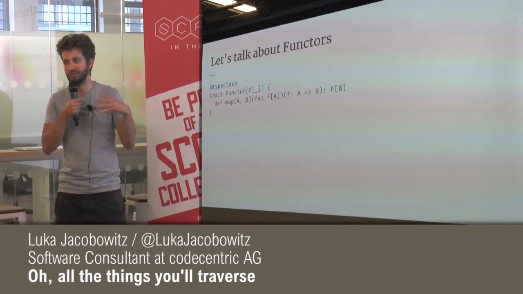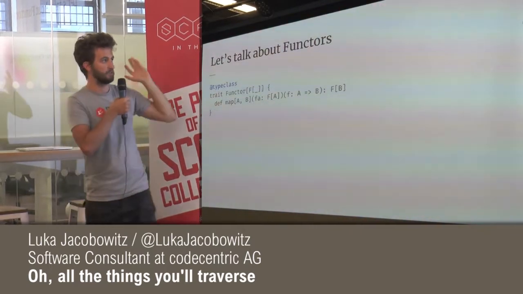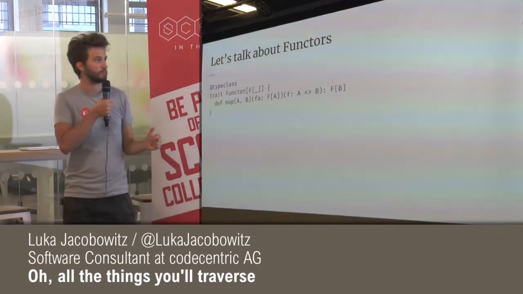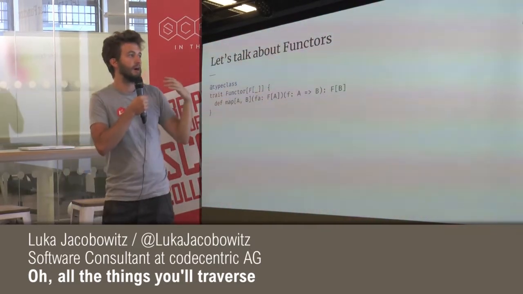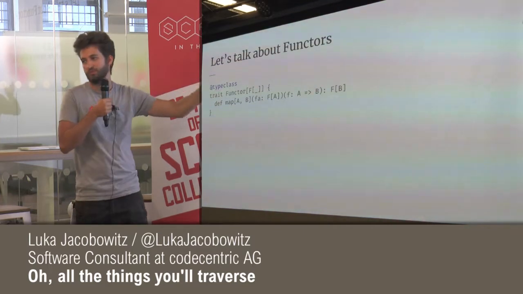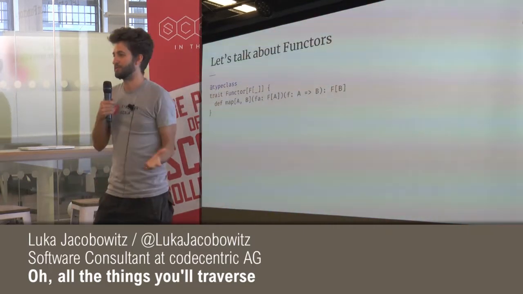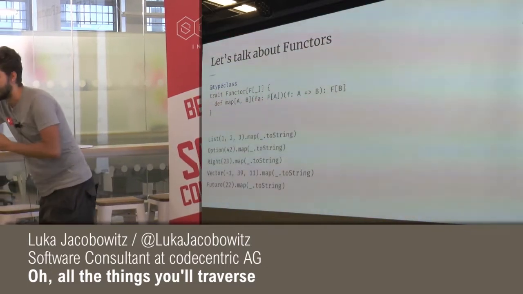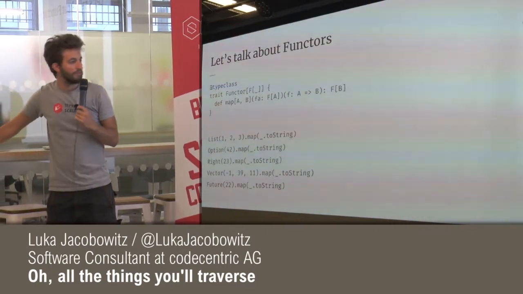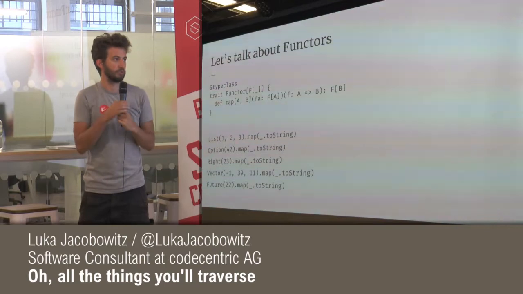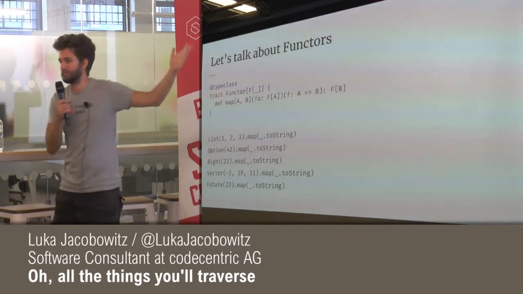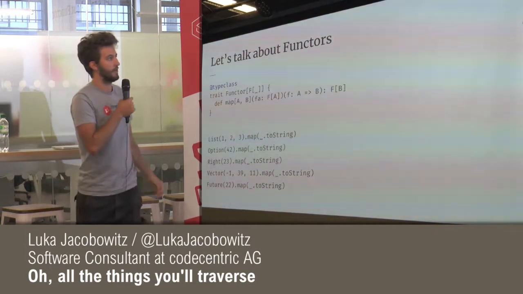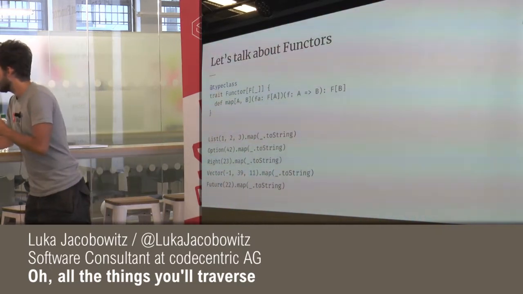And then the only thing this functor defines is this map function. And the map function, I'm sure you've all seen a million times. It just takes an F of A, and a function from A to B, and then returns an F of B. So this is the same map that you can see on things like List, Option, Either, Vector or Future. It's the exact same thing. And of course, all of these things have instances of functor. Yeah, I think that makes sense.